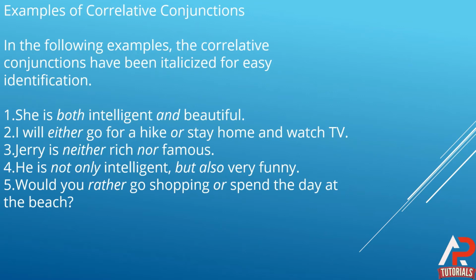We cannot use these at different places. We have to use these conjunctions together, like Jerry is neither rich nor famous. So you can see how these conjunctions are connecting this entire sentence.